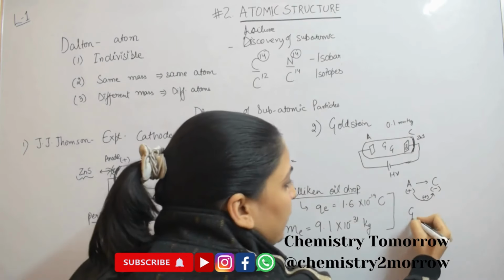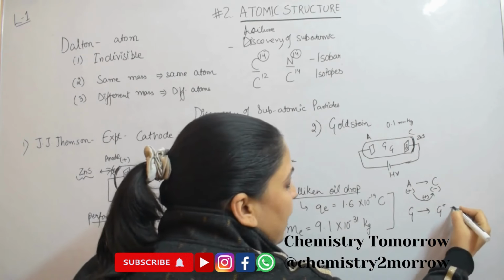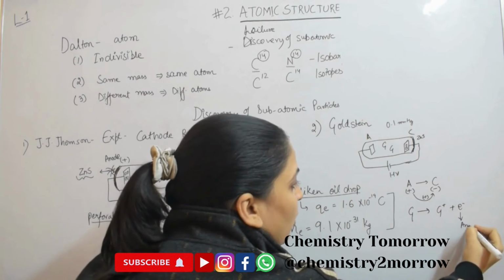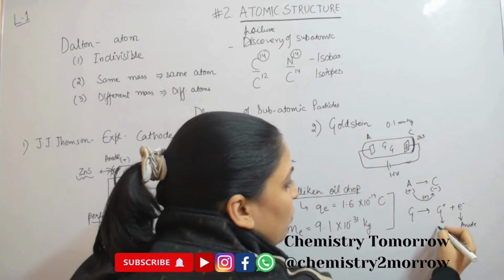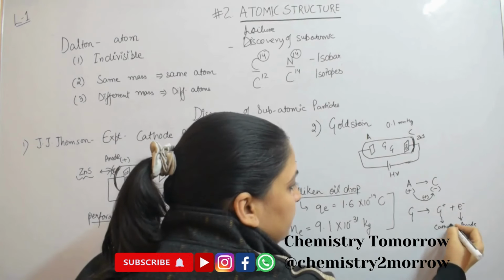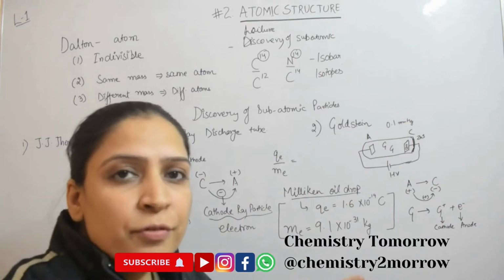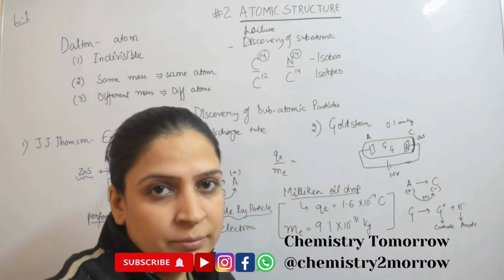So it was found that gases upon high voltage were converted into gaseous ions and electrons, and these electrons were moving towards the anode and these cations were moving towards the cathode. And for each gas, the kind of cation that was coming was a different one.